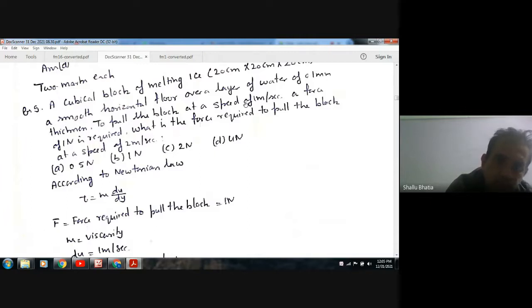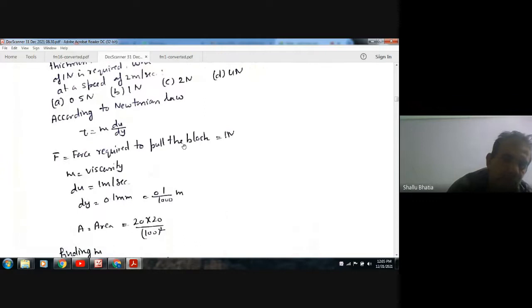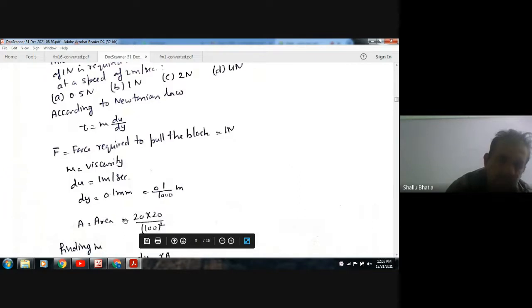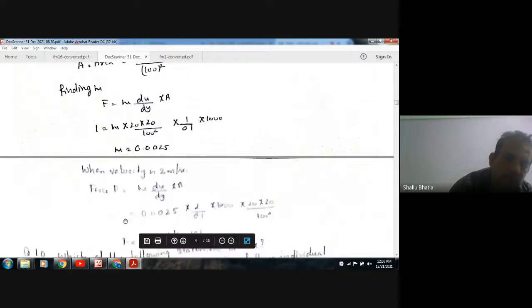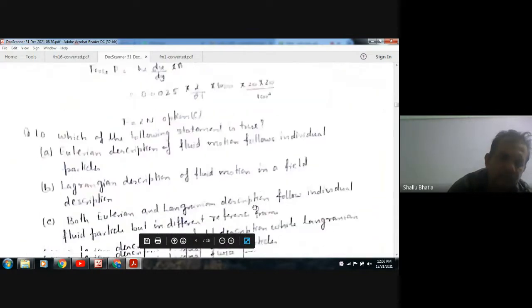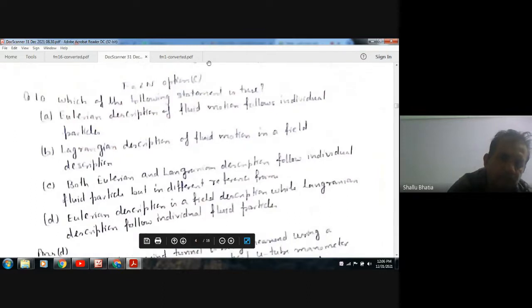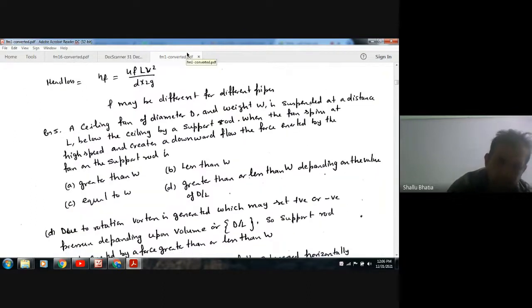When only velocity changes, the force will also change. So the answer will be 2 Newton. It can also be solved like this: with tau equal to mu du by dy, putting F equal to 1 and the area as 20 by 20, finding mu, and then finding the force for u equal to 2. So the answer is option C.